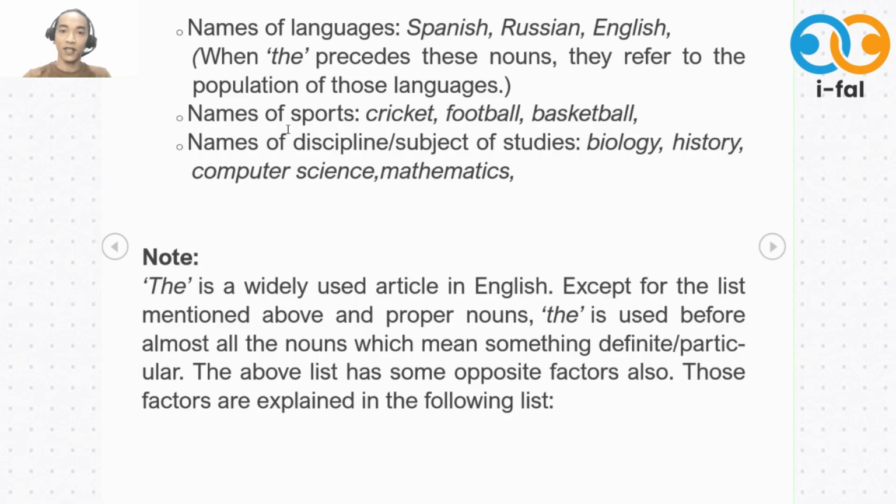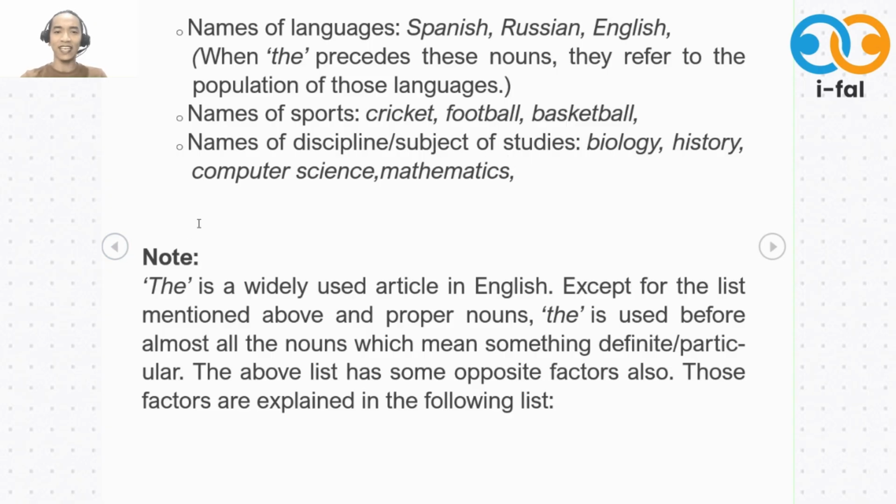Okay? We don't put the before names of sports. So not the cricket, not the football, not the basketball. And we also don't use the before names of disciplines or subjects of study like biology, history, and many others.